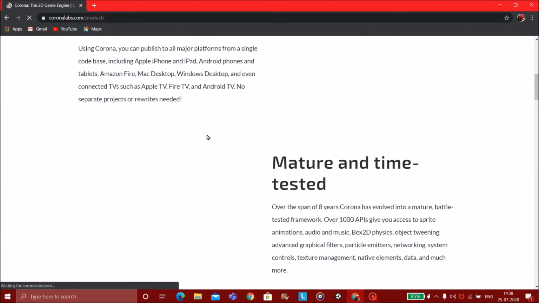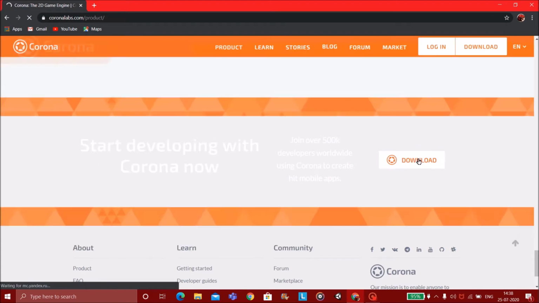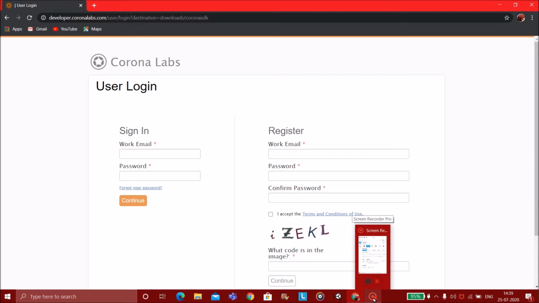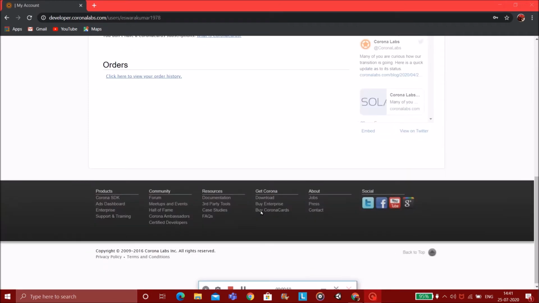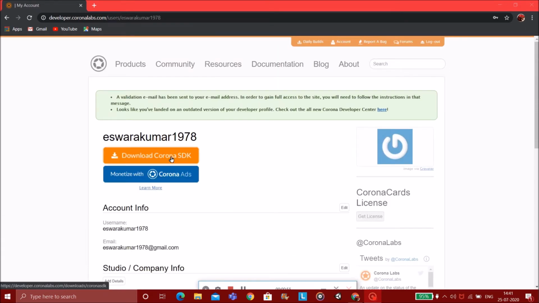So you'll go here, you can read all of this and then download. Then you have to give your email ID and then you have to log in. I'll pause it now and then I'll start again when I finish giving my details. Yeah, after logging in and entering the captcha, you'll come here and then click on download Corona SDK.